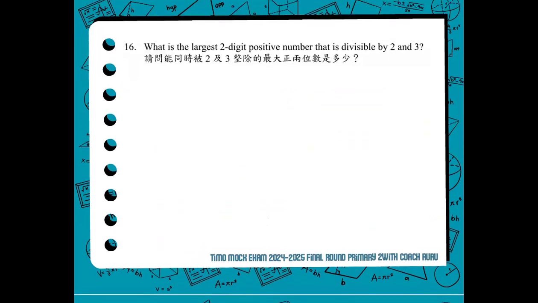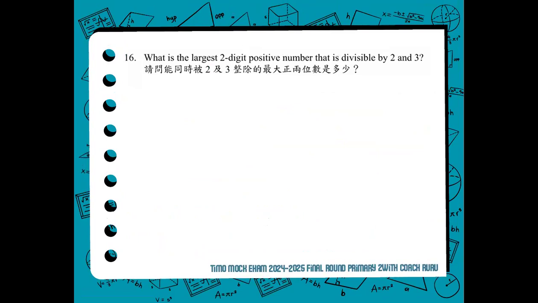Number 16. What is the largest two-digit positive number that is divisible by 2 and 3? So in this, since 2 and 3 are very small, we use their LCM. 2 and 3, their least common multiple is 6.